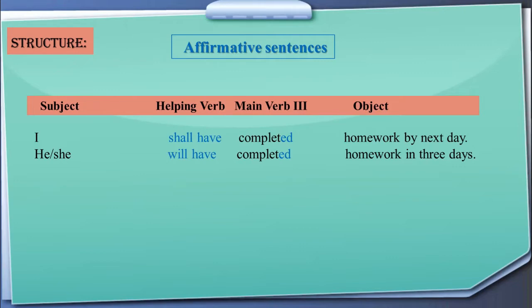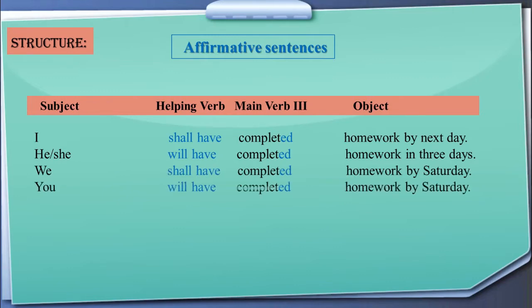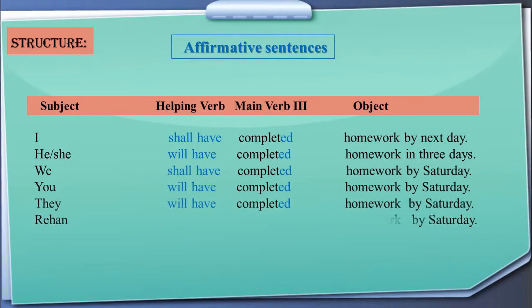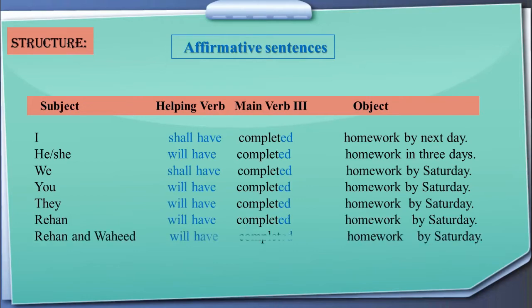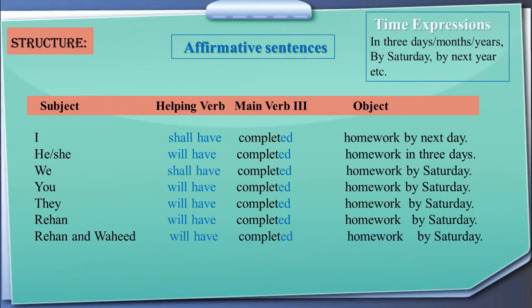He or she will have completed homework in 3 days. We shall have completed homework by Saturday. You will have completed homework by Saturday. They will have completed homework by Saturday. Rehan will have completed homework by Saturday. Rehan and Fahid will have completed homework by Saturday. So this is how we are going to make affirmative sentences.